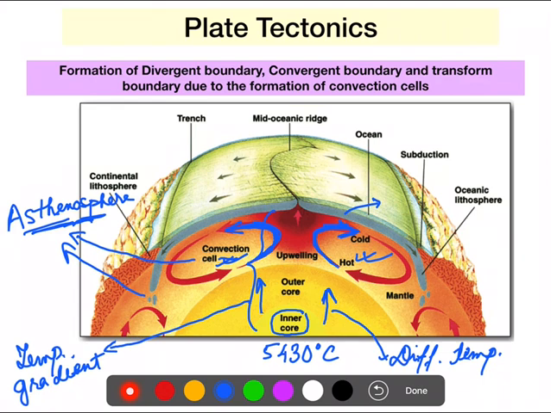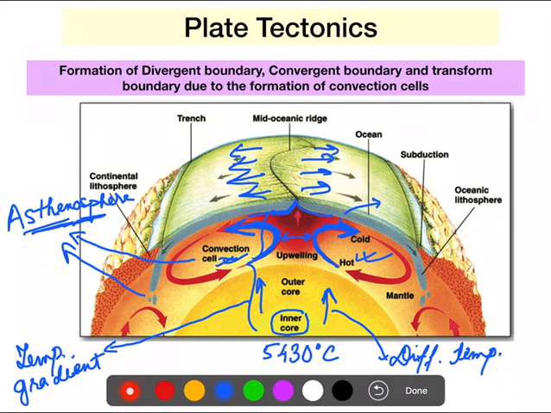They exert a pressure on the crust just above this layer of asthenosphere in such a way that the crust also moves in opposite directions.